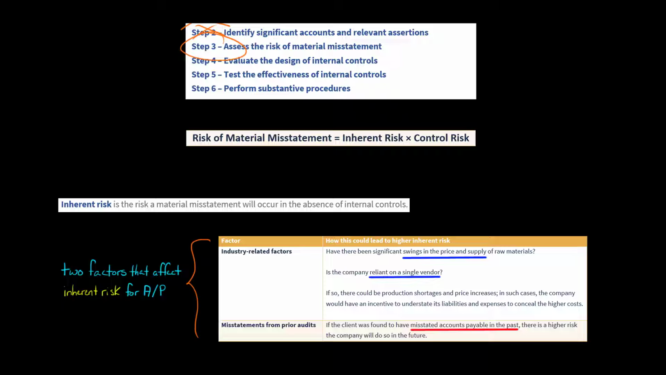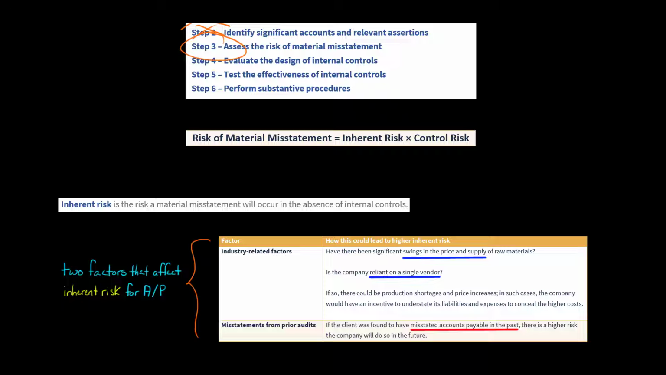What's the chance that accounts payable, for example, is going to be materially under or overstated? So when we think about a couple of factors that affect inherent risk for accounts payable, we can think about industry-related factors. In particular, have there been any significant changes in the price or supply of the raw materials that company uses? Why does that matter? Well, if there was a significant increase in the price of raw materials, and let's just say that the company just had a single vendor that provided that raw material. So the price went up, there's just one vendor, they can't go to another vendor and get a better price. That's going to result in higher costs for the company, right?